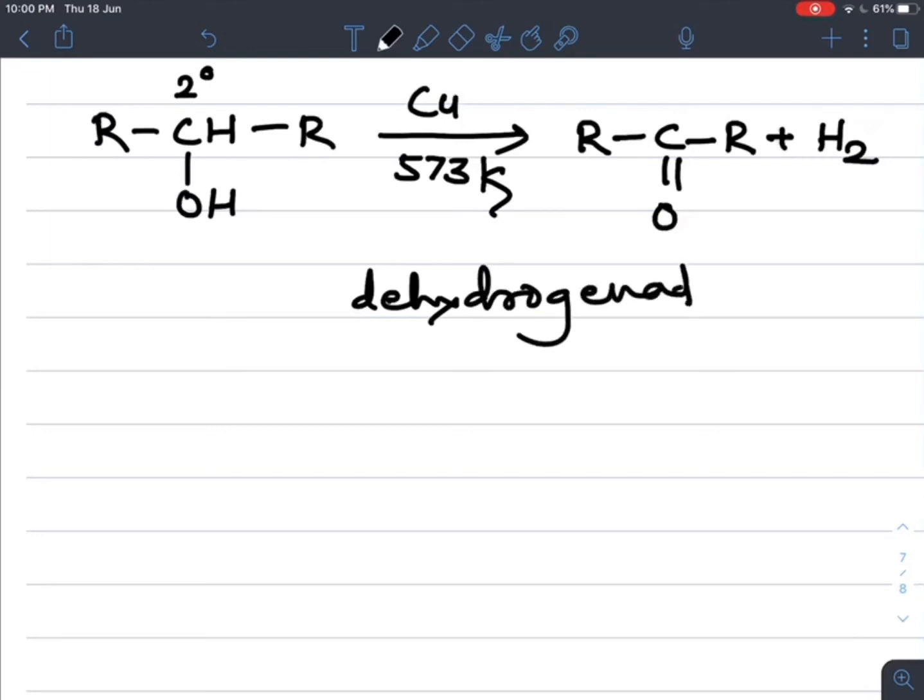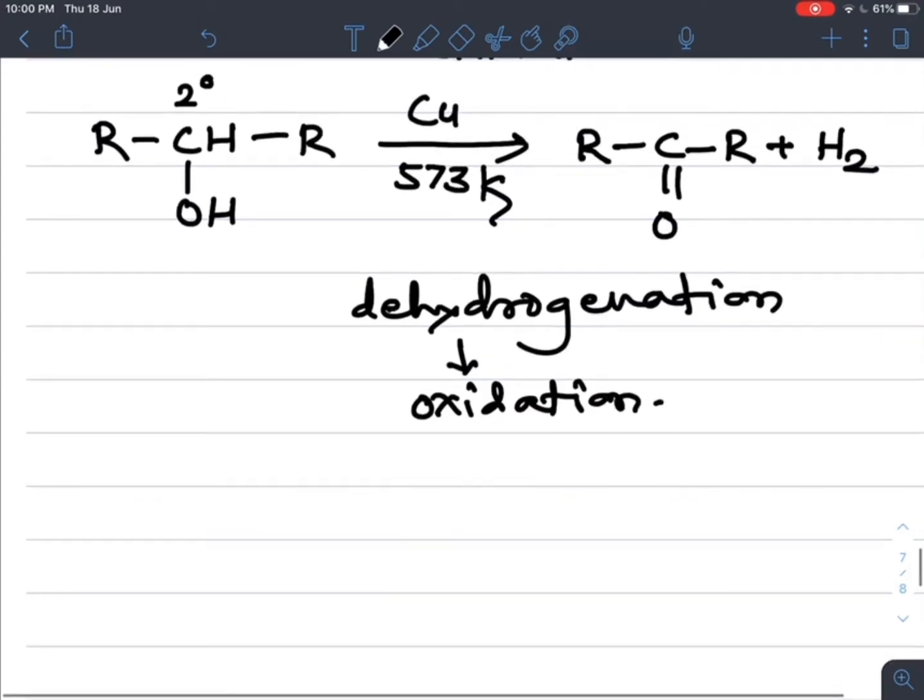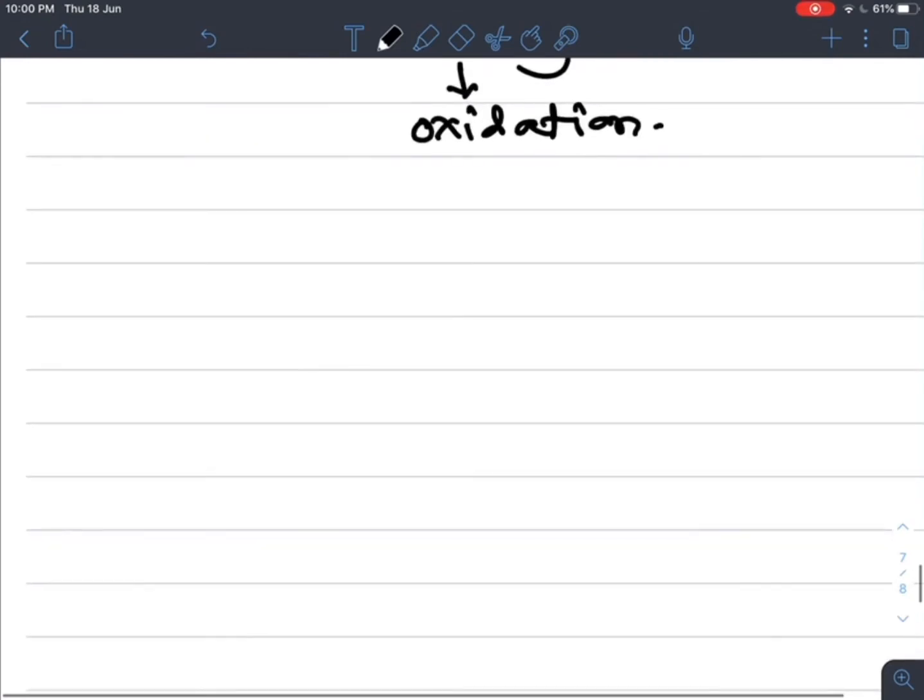Again here dehydrogenation takes place. So what is meant by dehydrogenation? Removal of H2 is nothing but oxidation. So oxidation takes place. And if we take a tertiary alcohol, what is the general formula of a tertiary alcohol? It's better to explain with an example. So CH3.